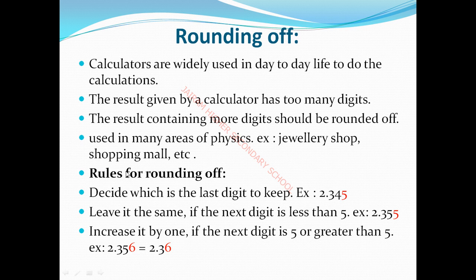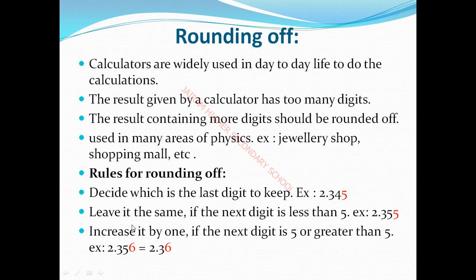Certain rules are declared by scientists, so we first use the round off. The first rule is to decide which is the last digit to keep. We have to decide whether to keep the last digit or not. For example, 2.345. The last digit, whether to keep or not, must be decided. That is the first rule: we decide whether the last digit stays or not.